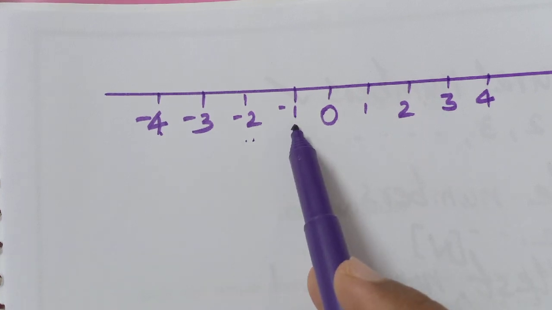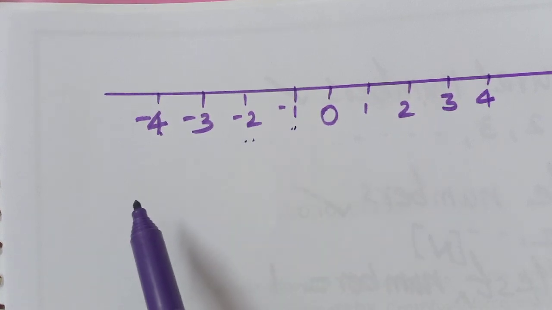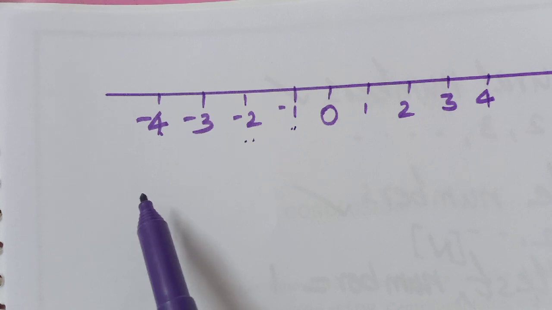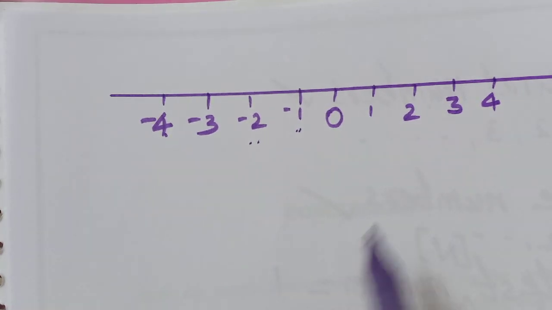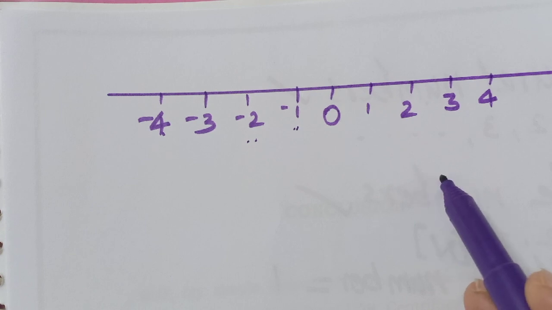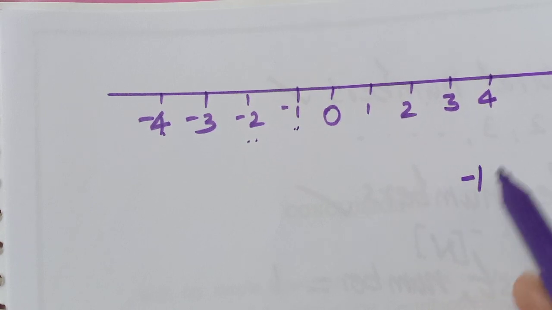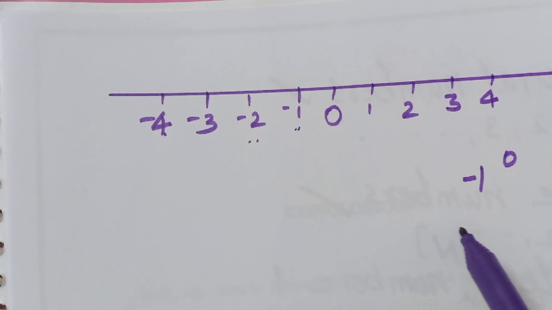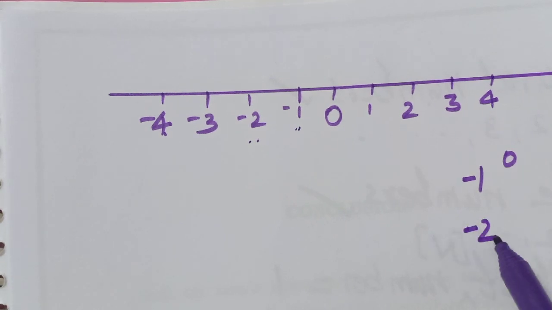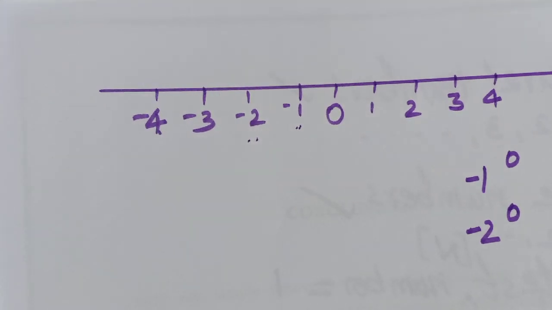Is it -1 or is it -2? See, you didn't understand, I think. If we say the temperature as -1 degree Celsius or -2 degrees Celsius, -2 is more cold.